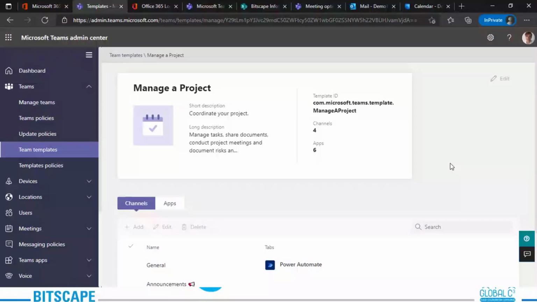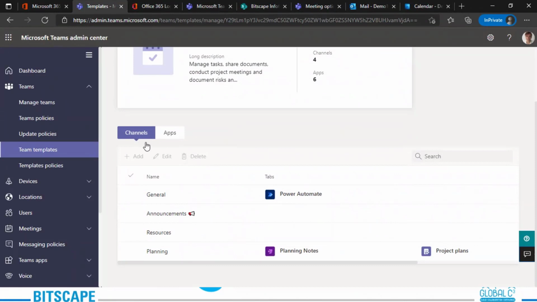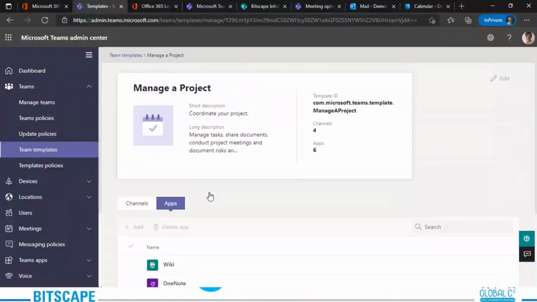So whatever I have enabled from the admin center, you will be able to see it when you are creating a new team from your Teams channel. That means the ones which I showed you from here. Can you see, these are the same channels that we talked about. These are the same applications that we talked about. So from here you will be able to edit all of these